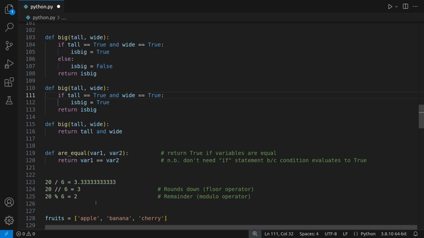So you've got the double slash, which is known as the floor operator, and this will round down. So instead of 3.333, it'll just round it down to 3. And this is the one I always forget, the modulo operator. It looks like a percent sign, and what it will do is return the remainder. So if you do 20 divided by 6, that equals 3, but with 2 left over, because 6 multiplied by 3 is 18, and that leaves 2 remaining.